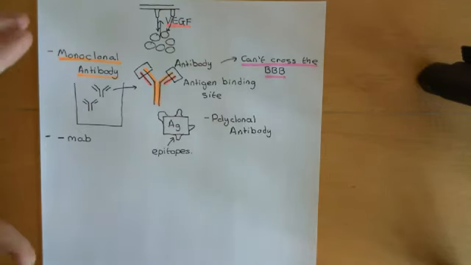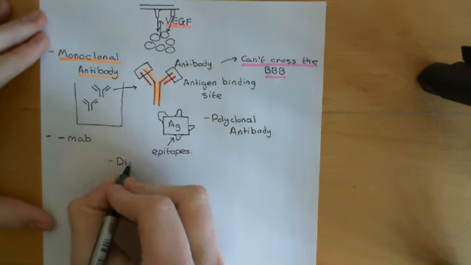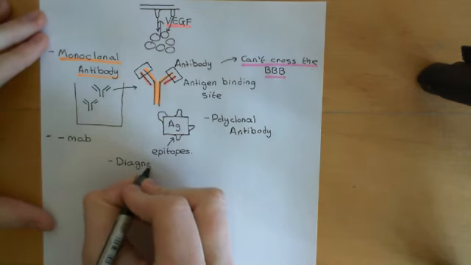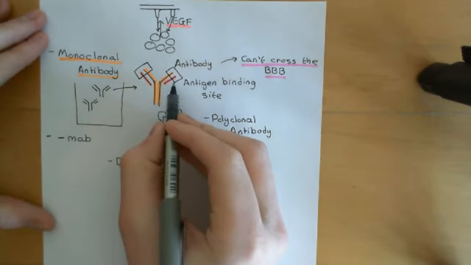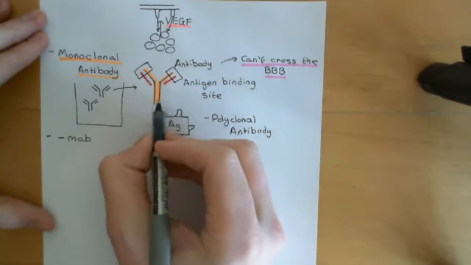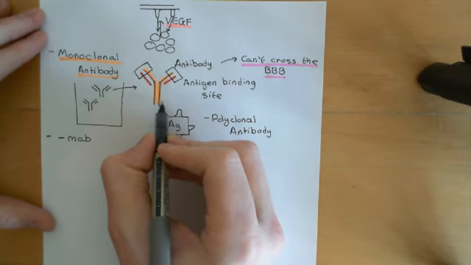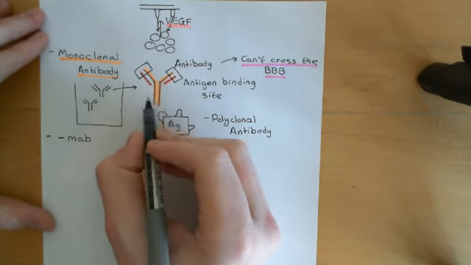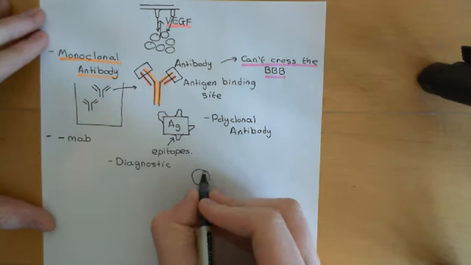Now, this could potentially have diagnostic roles as well as just therapeutic roles. The idea here is that we could attach onto the monoclonal antibody against Eferagogo-1 some sort of imaging molecule, so maybe some sort of radioactive molecule that we can use to diagnose cancer. Okay, and then the idea would be that the monoclonal antibody would go and bind to cancer cells which have the Eferagogo-1 protein on.